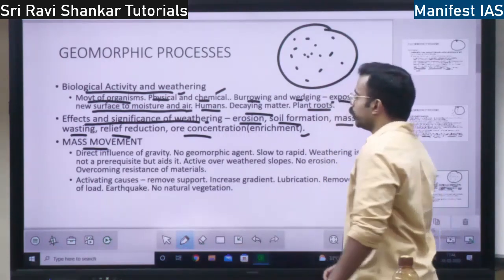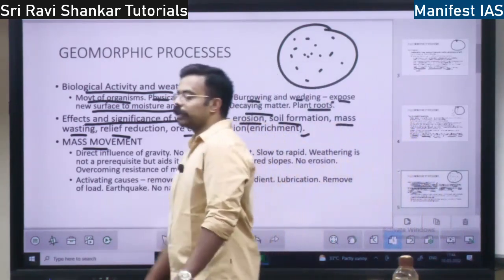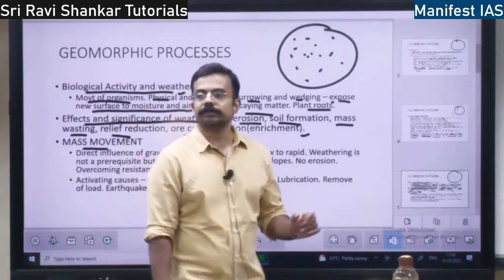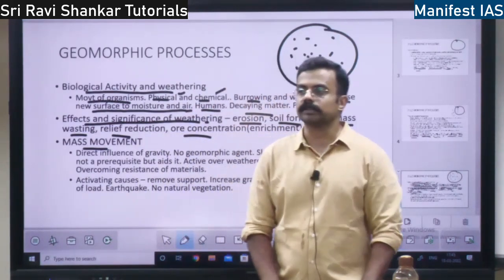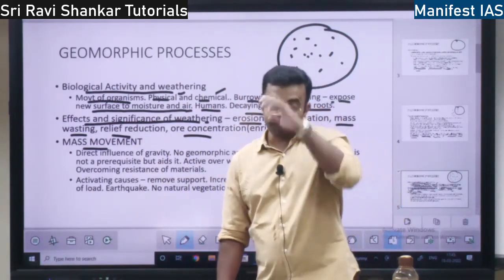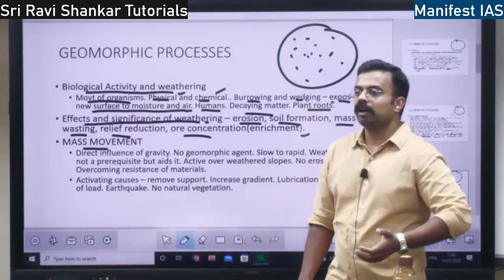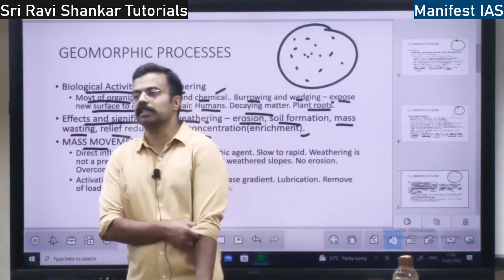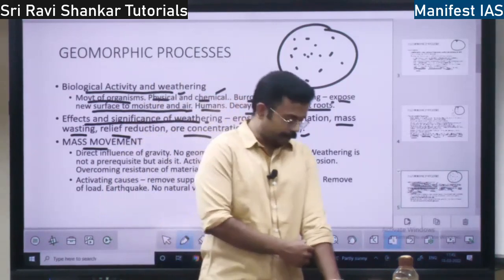Weathering will take place under chemical or physical processes, mechanical or chemical. There might be temperature change, pressure change, or biological activity, or various other processes because of which weathering might take place.